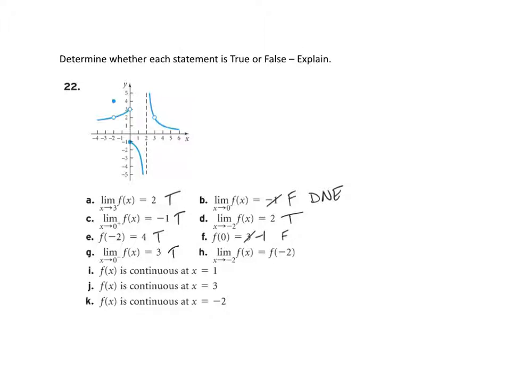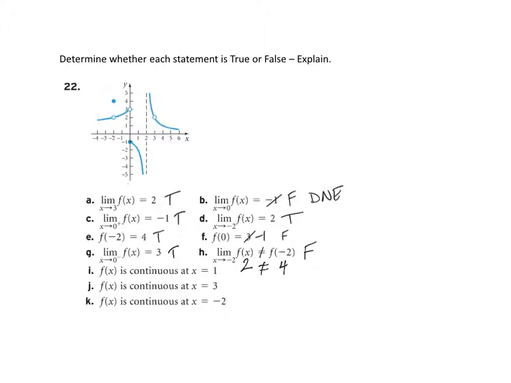Next question. The limit as x approaches -2 of f of x, which we determined is 2, is that equal to f of -2, which is 4? Look at part E. F of negative 2 is equal to 4, right? Part D is the limit as x approaches negative 2, which is in fact 2. So 2 is not equal to 4. So this is false. So we would make it false by putting in the not equals.